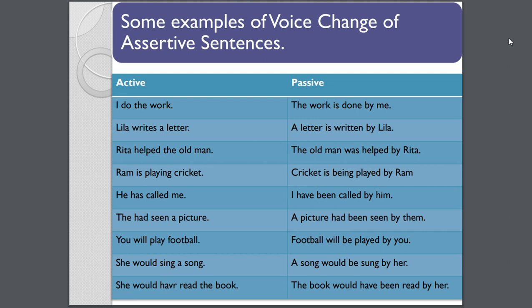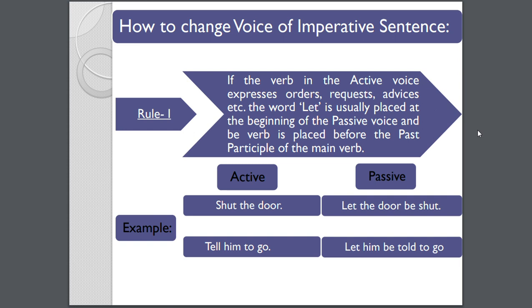So I hope you have seen the examples. Let's move further. How to change voice in the imperative sentence. If the verb is in the active voice and it expresses orders, requests, commands, advice and all that, then the verb let is usually placed at the beginning of the passive voice when the sentence is an imperative sentence. And the verb be is placed before the past participle of the main verb. Like, shut the door is your active voice for the sentence.